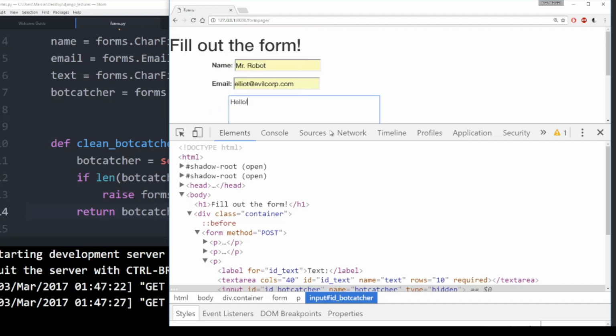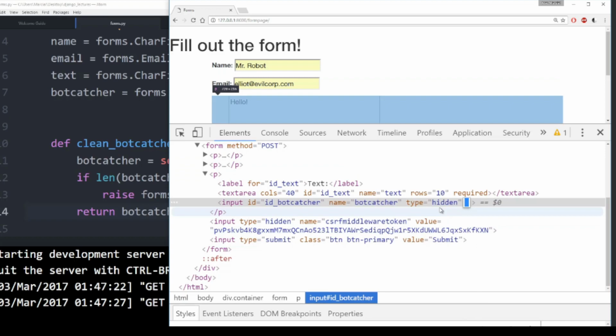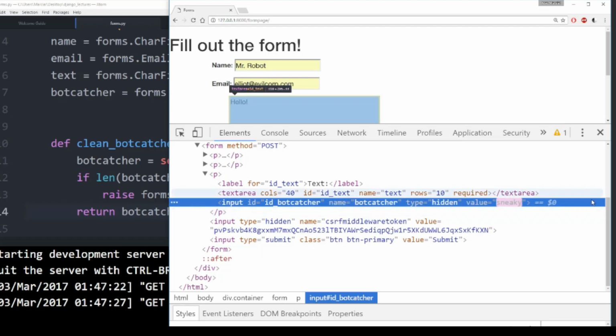And then if you are a bot, what you are going to do is you will come to this bot catcher scenes. Remember, you are actually filling it all in through the HTML, and let's add an attribute here for the value. So I will label it since it's a sneaky bot trying to ruin your website.